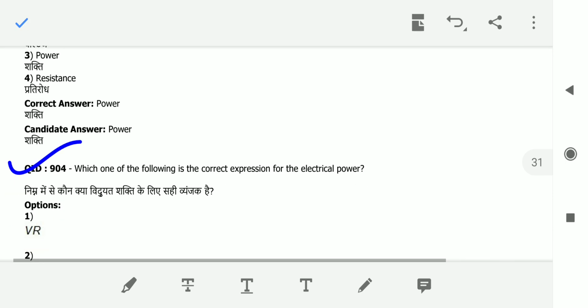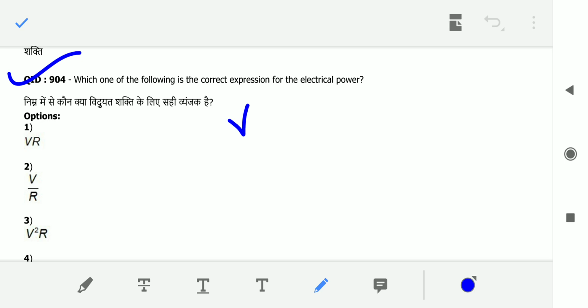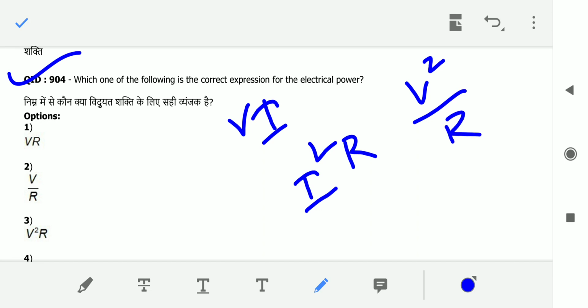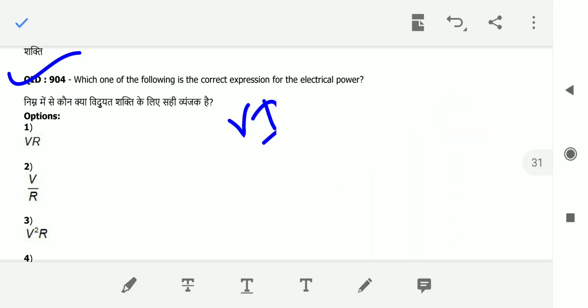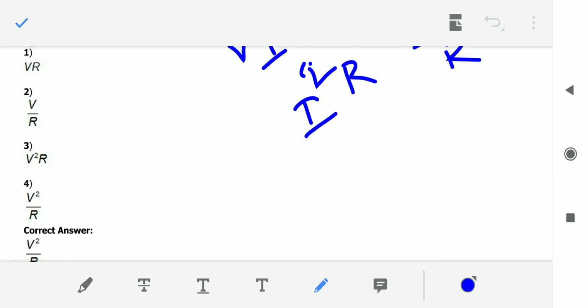Okay, next, coming to the next question, which one of the following is the expression for the electrical power? So the power formula is nothing but what, sir? V into I, or V square by R, or I square R. These are the formulas. Okay, so now let us see. So the answer is what, sir? V square by R. Okay, so option 4 is right.